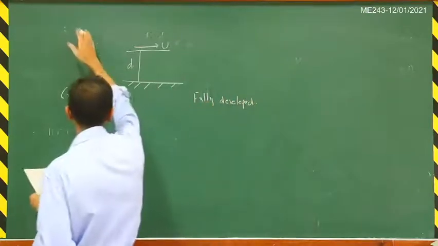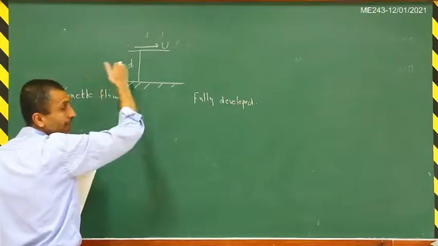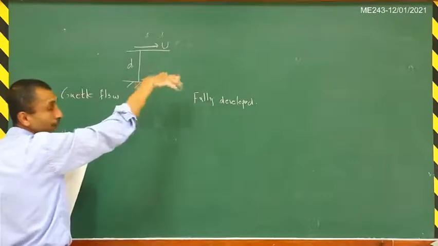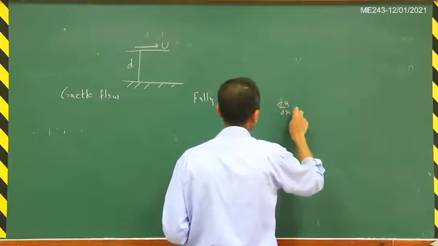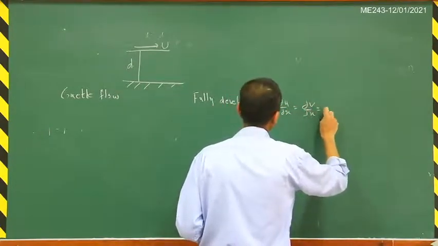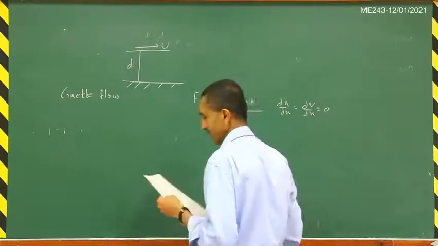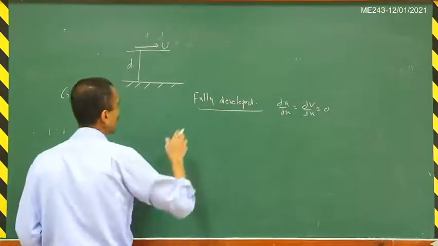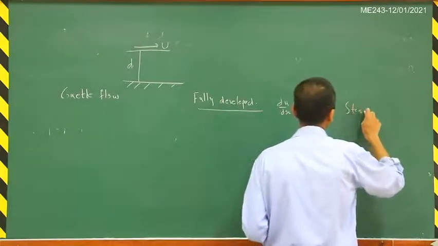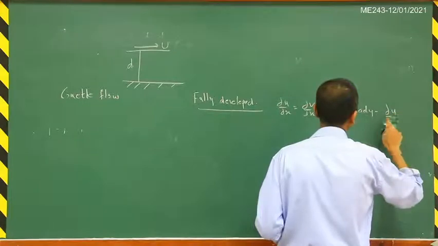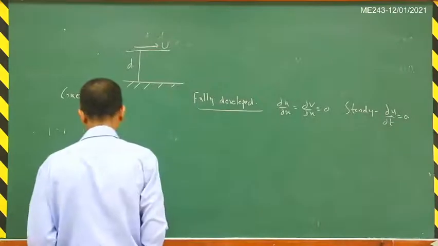Fully developed means that in the beginning there will be all kinds of gradients, but after a certain amount of time has elapsed, del u by del x will be 0. Del u by del x equal to del v by del x equal to 0. So there is no change in the velocity in this particular direction. This is known as fully developed. And another assumption we are making is that the flow is steady, so del u by del t is also equal to 0. Under these assumptions, we will try to find the steady state solution here.